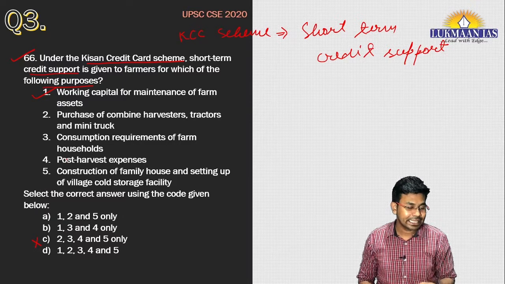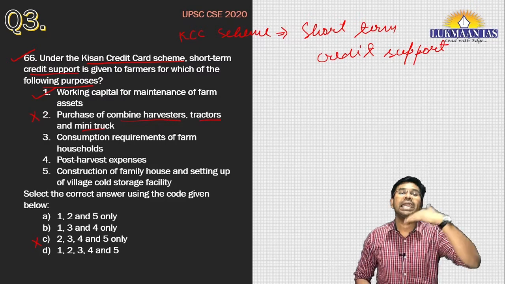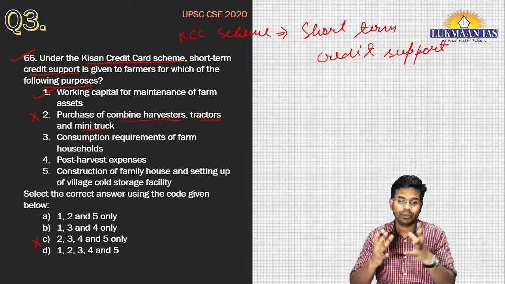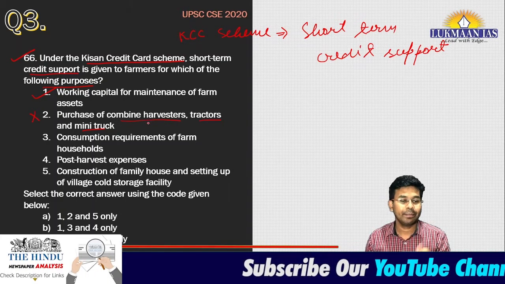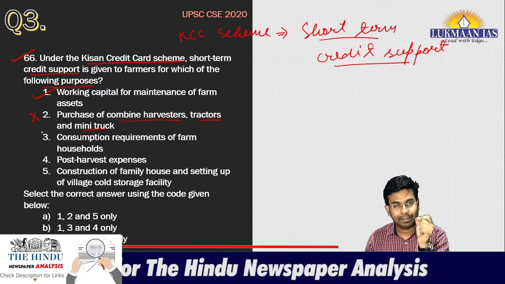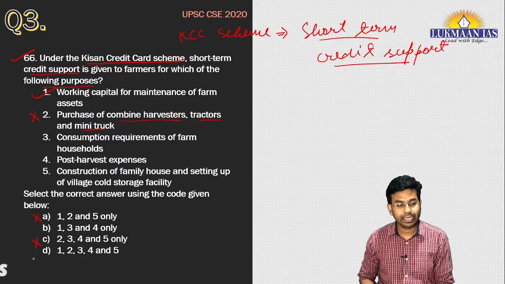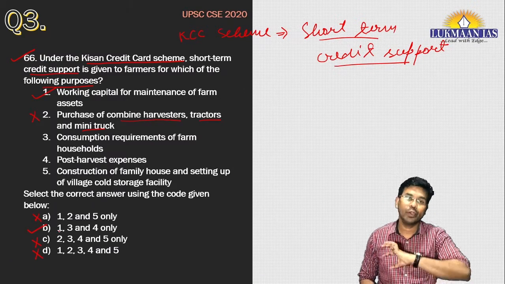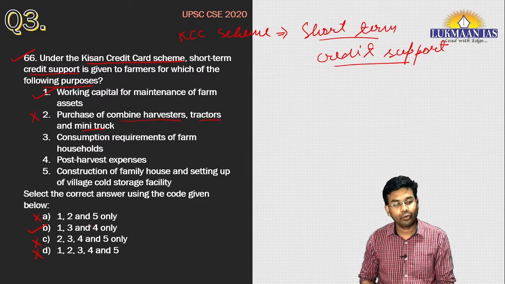Now let us read the second statement. It says purchase of combined harvesters, tractors and mini truck. Government does not give such a high amount to farmers that they can purchase these capital assets. These are capital goods. This is just a short term credit support, so statement second is incorrect. If it is incorrect, we can eliminate option A and option D. So the correct answer is option B. We have already approached the correct answer, so 1, 3 and 4 must be correct.